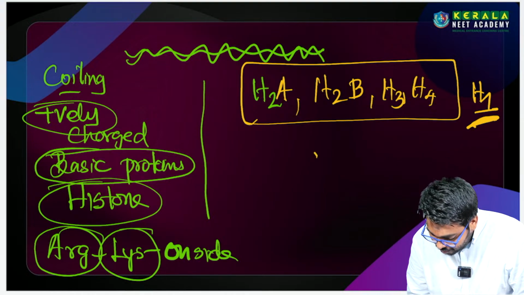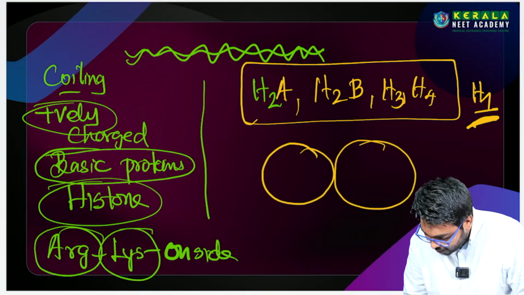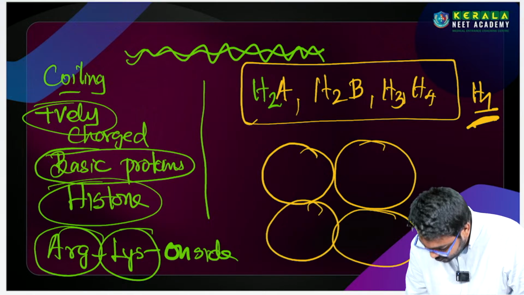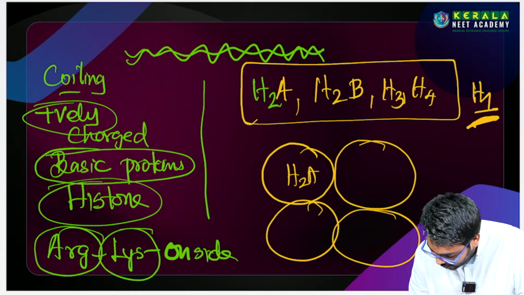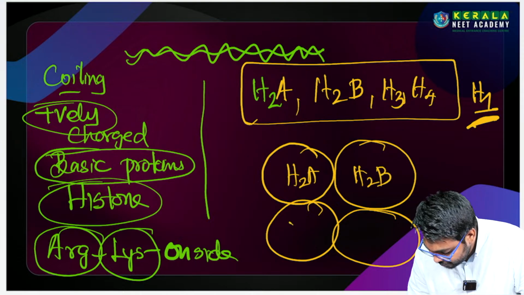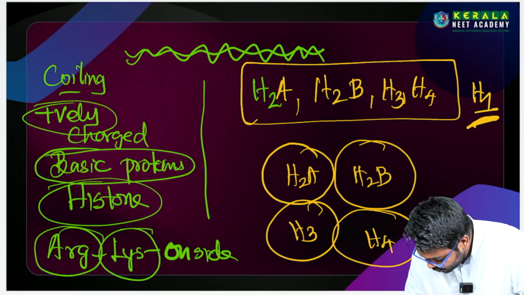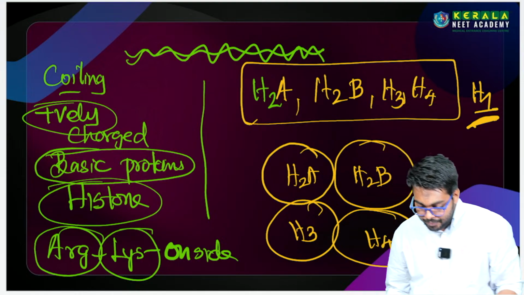Each subunit forms a very specific structure. Let's see what type of structure: H2A, H2B, H3, H4.